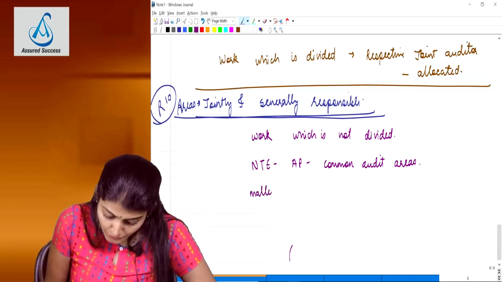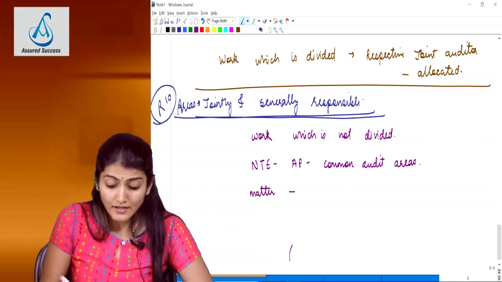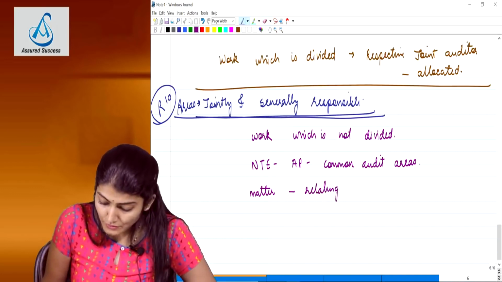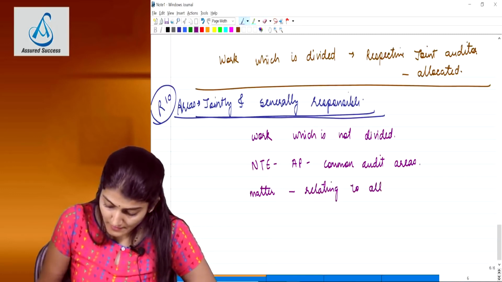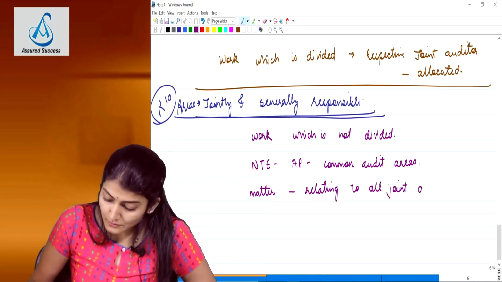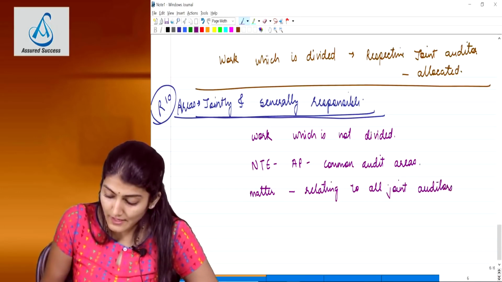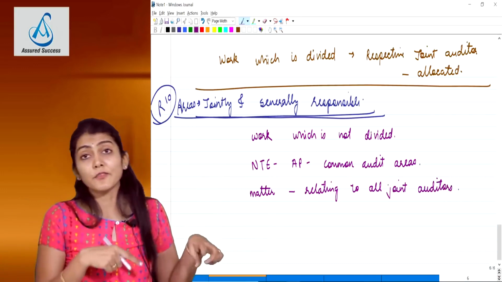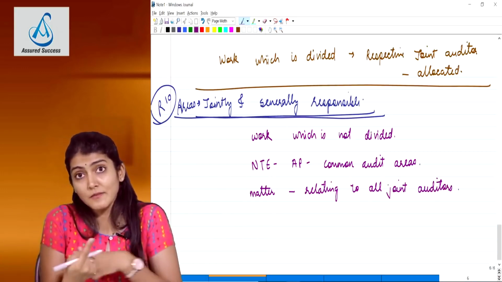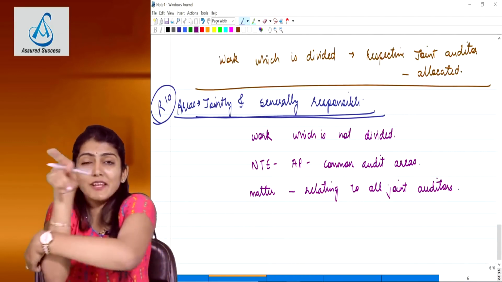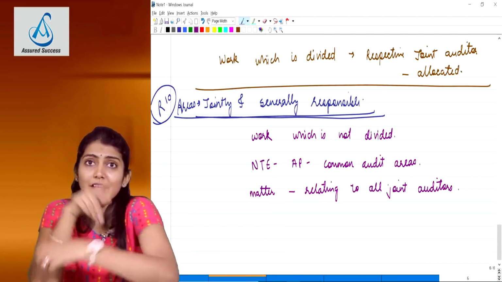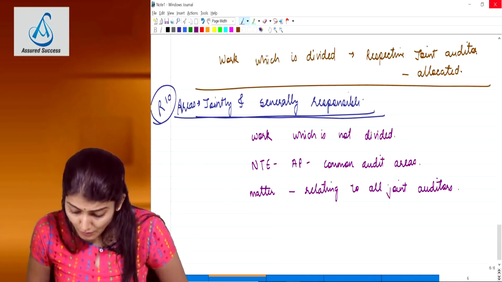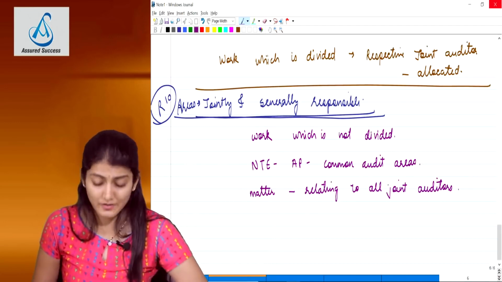Matter relating to all the joint auditors brought to their attention by one of the joint auditors. And you can say there is a matter regarding Schedule 3 compliance. Now this is not a matter regarding one of the auditors, it is relating to all, but it has come to the attention of one of the joint auditors. So it is the responsibility of that one joint auditor to communicate that matter to all the other joint auditors, and then they are jointly and severally responsible.